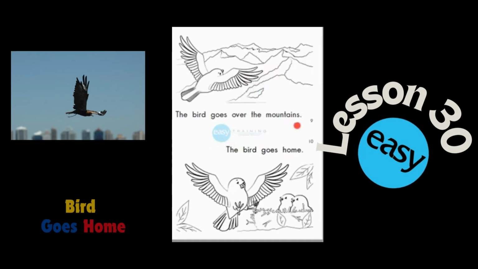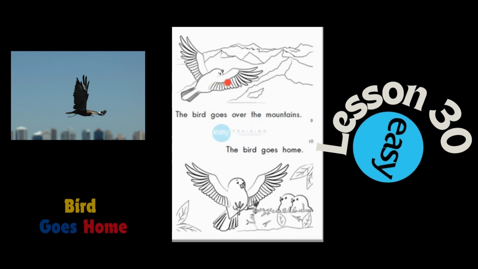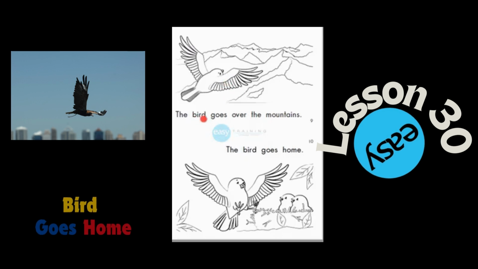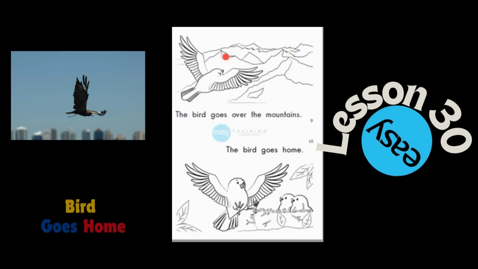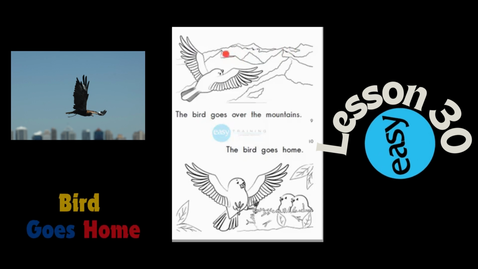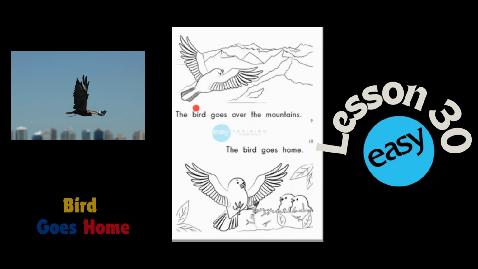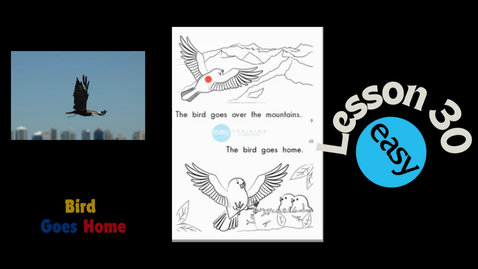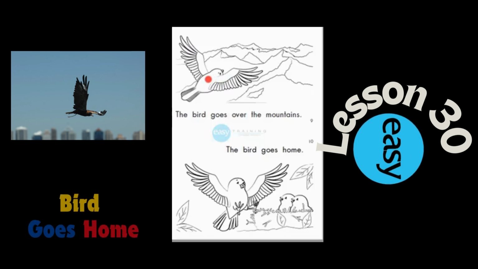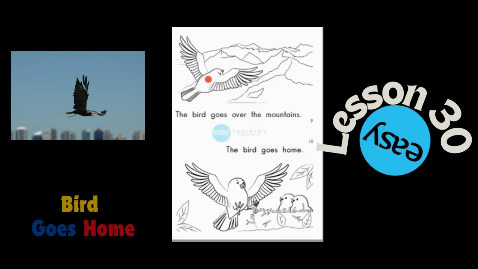On page 9 is the same bird. It is not a different bird, but this time the bird goes over the mountains. Here are the mountains. There are many mountains in Colombia. This bird goes over the mountains. This bird can go over the mountains. This bird can fly over the mountains. This bird is flying over the mountains.